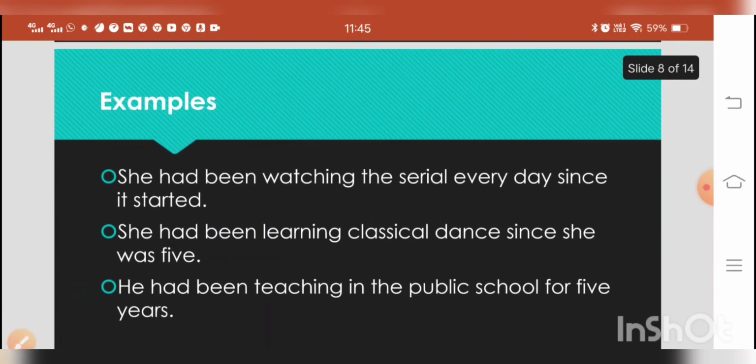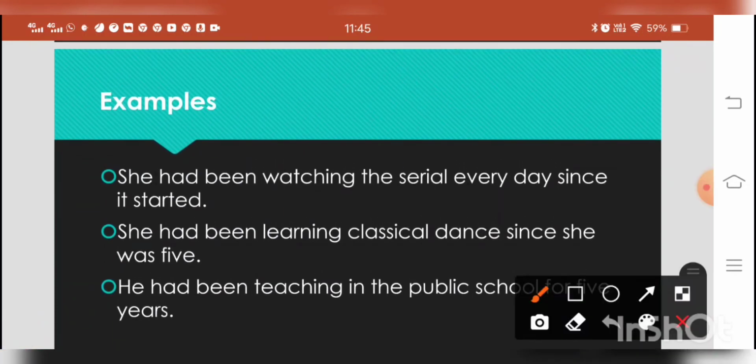Examples. She had been watching the serial every day since it started. So this action was continuing. Since the serial started, she had been watching it regularly. So this expresses past perfect continuous or progressive tense. Had been plus first form of the verb plus ing.